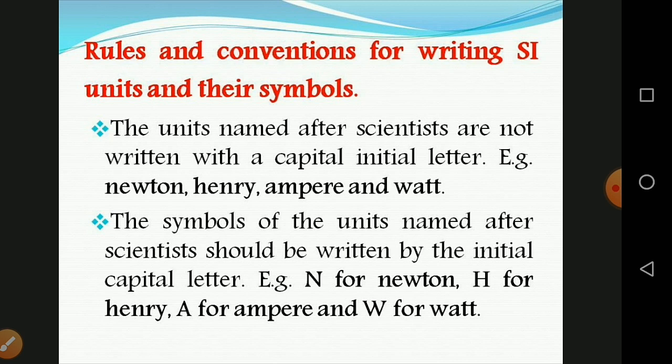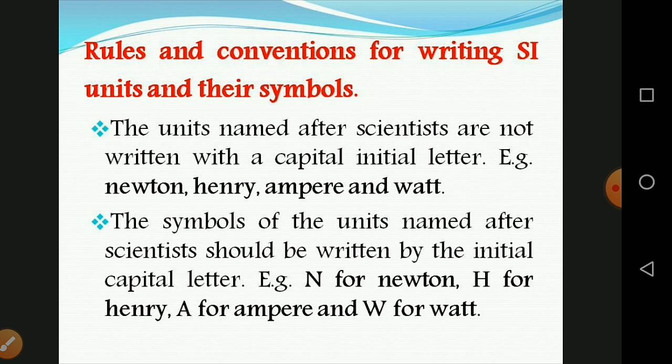The first point: the units named after scientists are not written with a capital initial letter. Examples: newton, henry, ampere, and watt. Once again, I repeat, unit names after scientists are not written with a capital initial letter. The first letter should not be a capital letter; you should start with a small letter, for newton, henry, ampere, and watt.